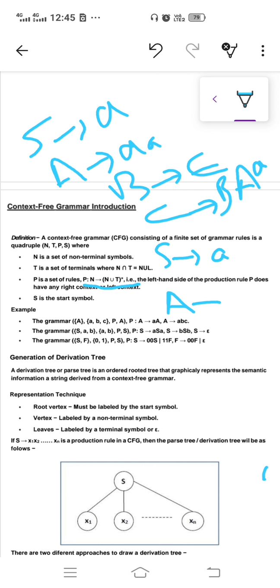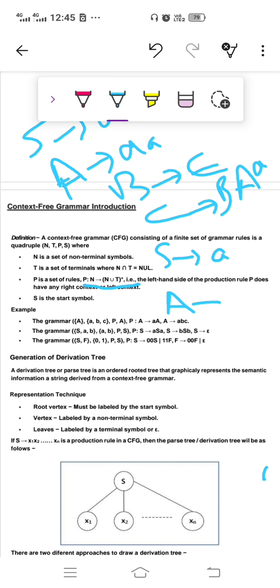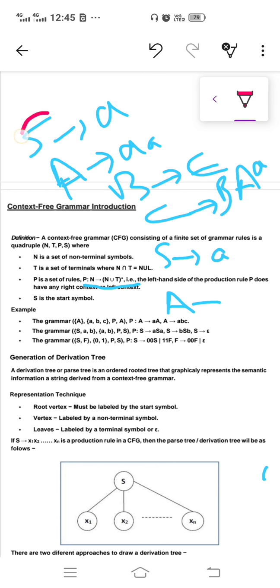It means that if you can see here, all the productions contain a single non-terminal at the left hand side, and the right hand side contains a combination of terminal as well as non-terminal, or it may be a single terminal symbol, or it may be epsilon. This is the example of context-free grammar.